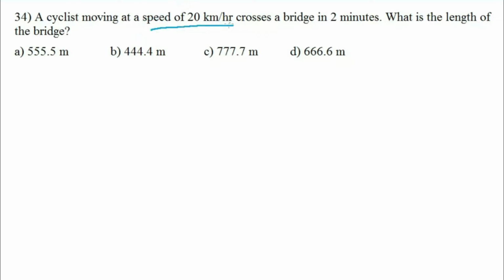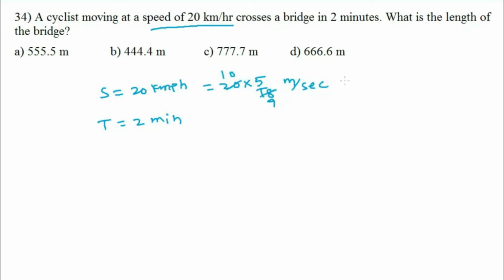So speed equals 20 km per hour and time equals 2 minutes. 20 km per hour converted to meter per second: multiply by 5/18, which gives 50 by 9 meter per second.